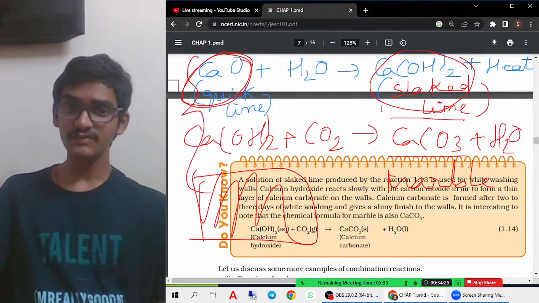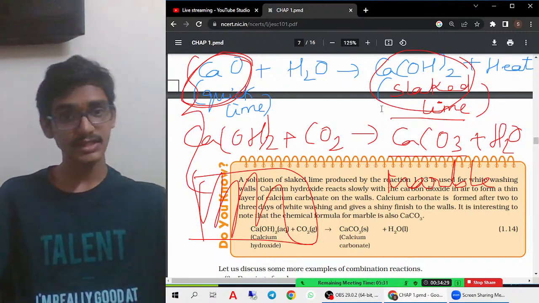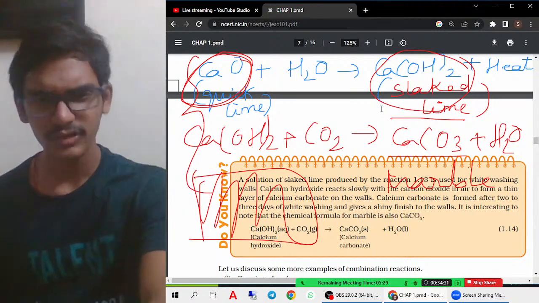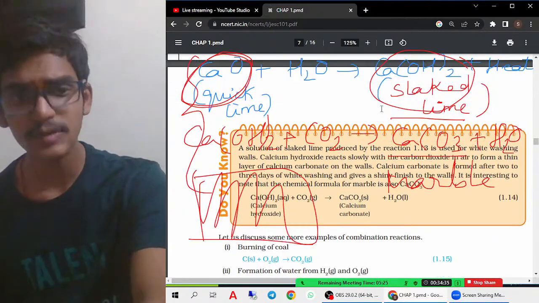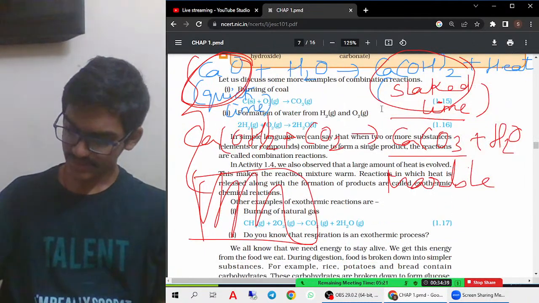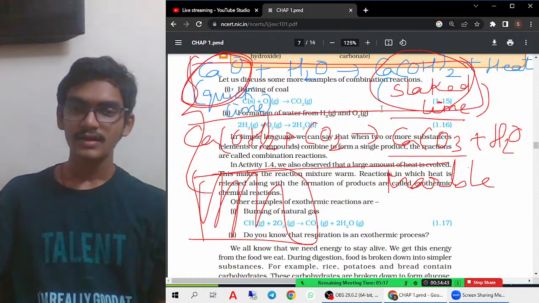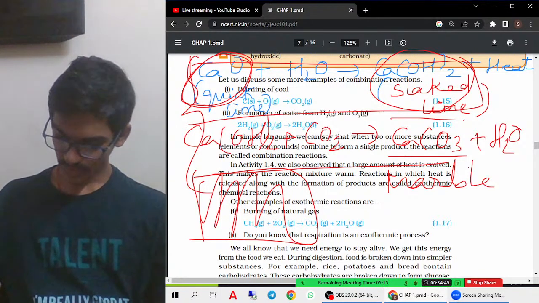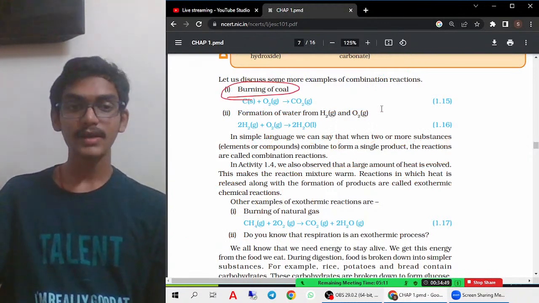An important question will come from this, definitely, one of these two things will come. It can be asked as a 3 mark question or a 5 mark question, mostly 3 marks, otherwise a 2 mark question, or else multiple choice questions can also be asked. Therefore, this is an example of a combination reaction. Then next, the burning of coal. So what is the burning of coal?